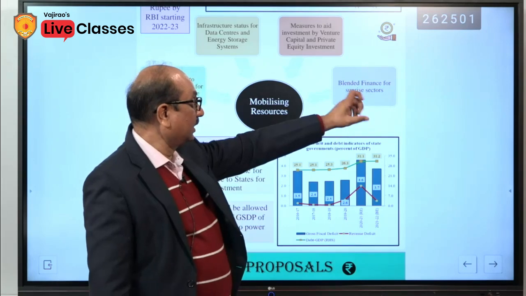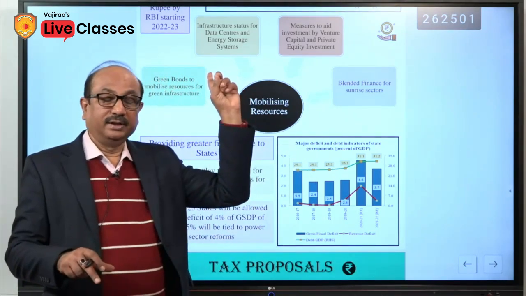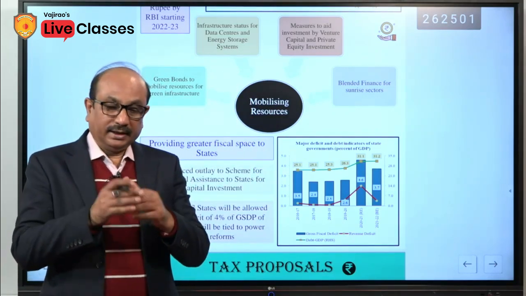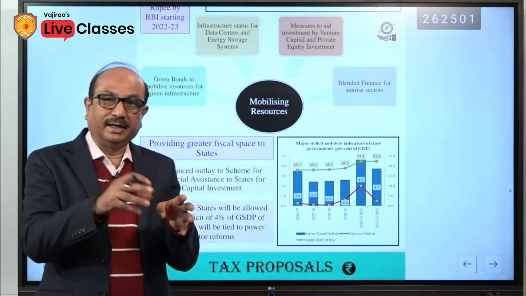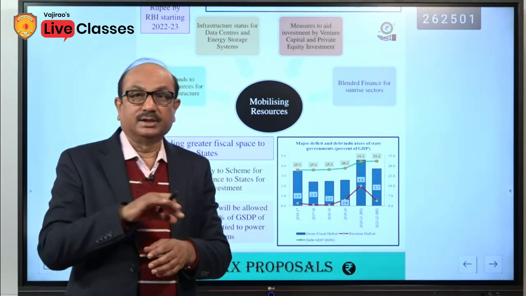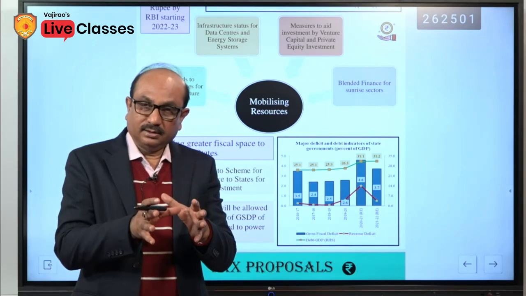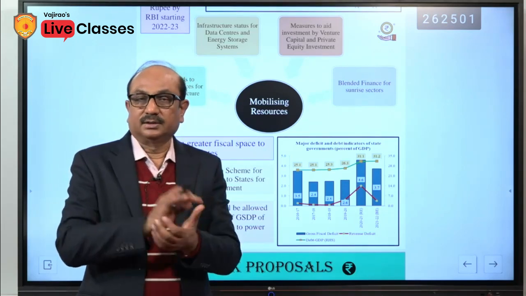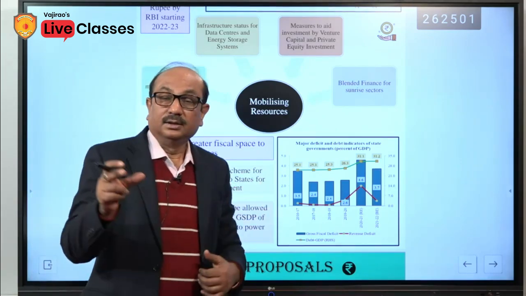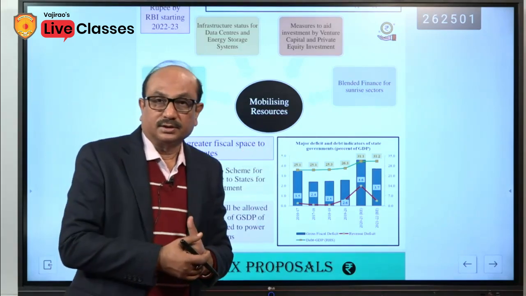Blended finance for sunrise sectors. Blended finance meaning has been given in the initial part. Blended finance means a mix of private and public financing, not from only one side. Many stakeholders will be there, along with the government and the private sector, meeting together. They will finance the sunrise sector, meaning emerging sectors of the economy like the food processing sector.